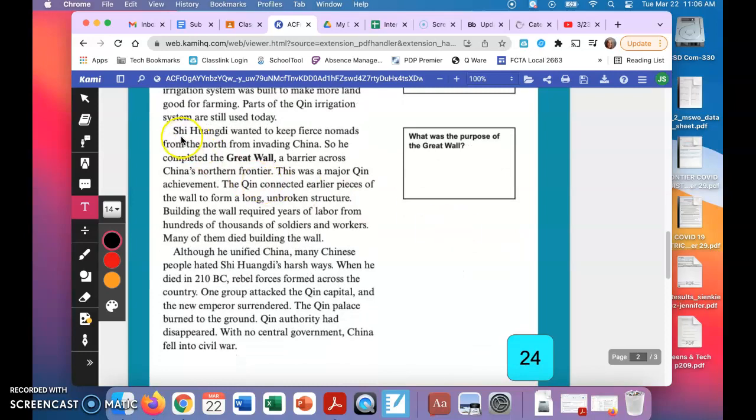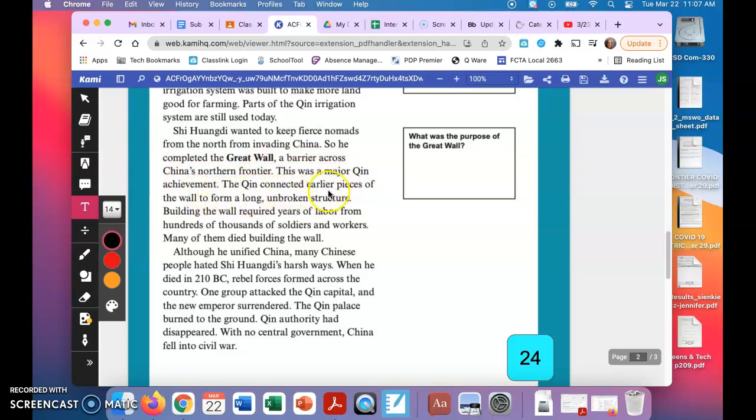Okay, I'm going to start here. The question that we're going to look for the answer for is, what was the purpose of the Great Wall? Shi Huangdi wanted to keep fierce nomads from the north from invading China, so he completed the Great Wall, a barrier across China's northern frontier. This was a major Qin achievement.